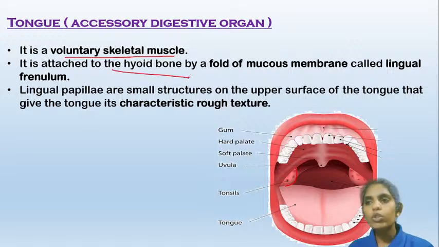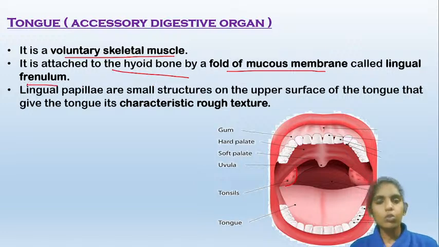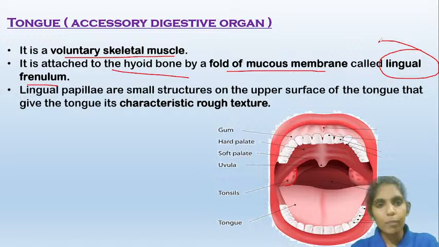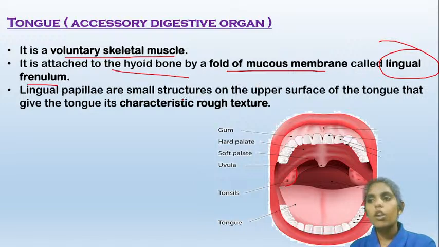And it is attached to the hyoid bone by a fold of mucous membrane called lingual frenulum. This is the hyoid bone, it will be present here. And the tongue will be attached to that hyoid bone by a fold of mucous membrane called lingual frenulum. So I told you earlier, the lips will be attached by labial frenulum, whereas the tongue will be attached by the lingual frenulum. So note the difference here.